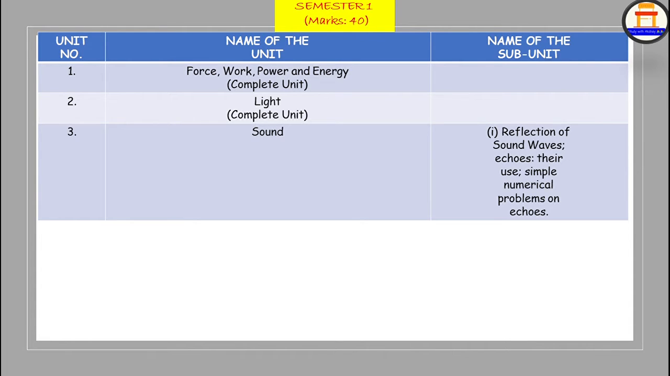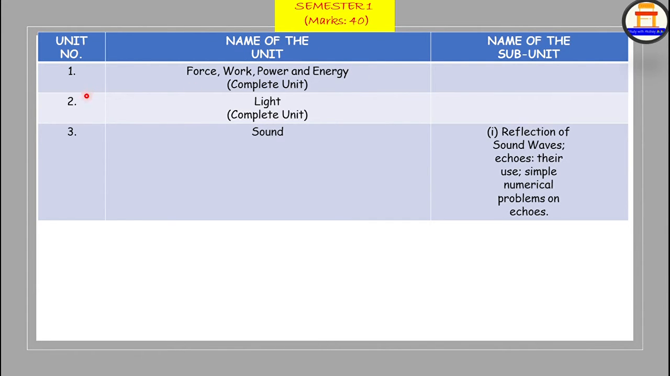If we have put it in the bracket as complete unit, the chapters which come under that unit completely, that means, as and when we go to that particular unit, I will be saying. We have unit number 1, that is force, work, power and energy. This unit involves the chapters force, work, energy, power and machines, the first 3 chapters of our Selina textbook 10th ICSE. Okay, so this is with respect to the unit 1.